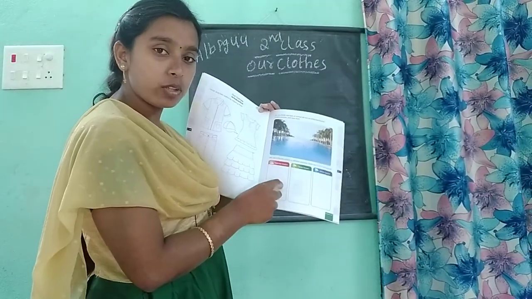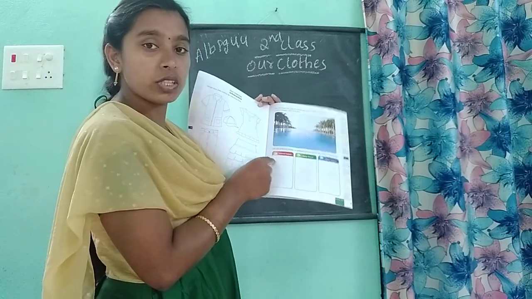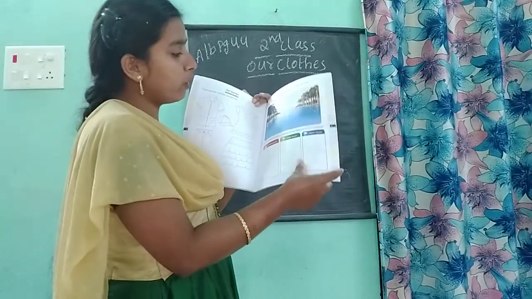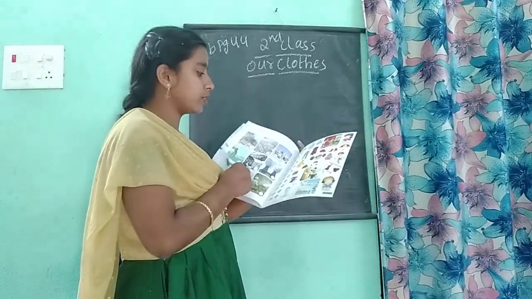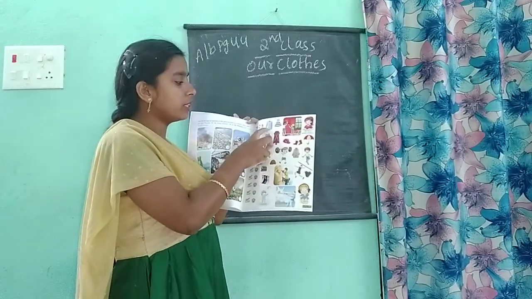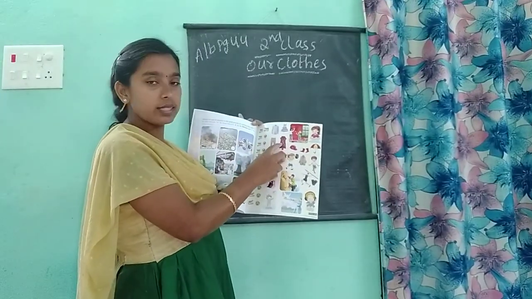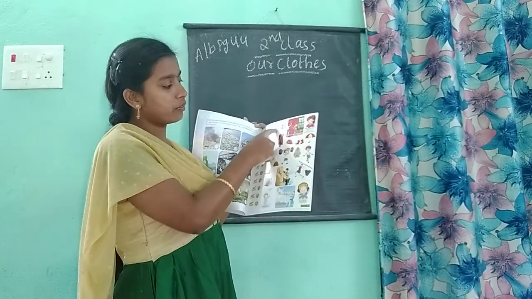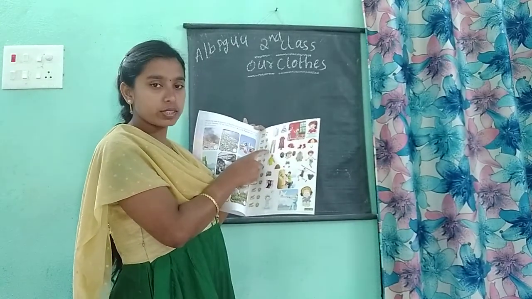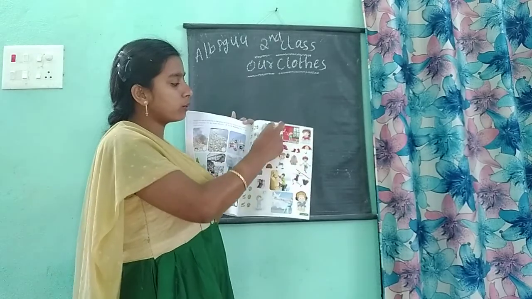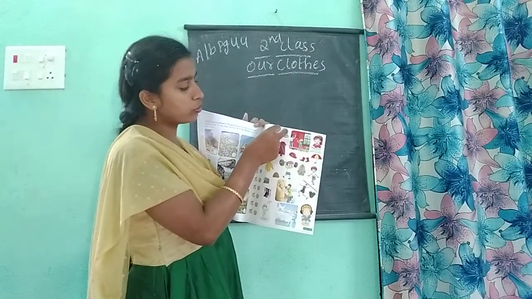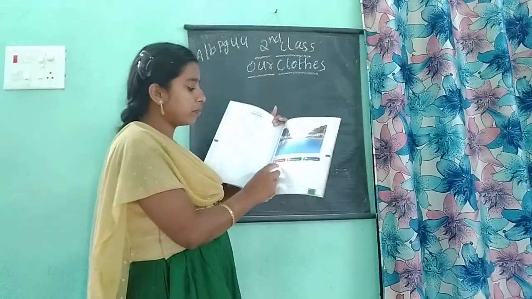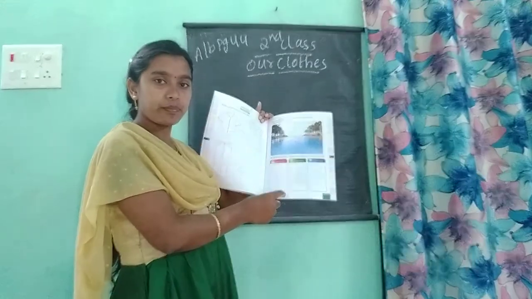Summer season, which type of clothes will we wear? We will wear light color clothes and cotton clothes. So where are the cotton clothes in this last picture? This shirt, pant, skirt, this Punjabi dress, all these four are the cotton clothes. Remove these stickers from here and paste them here in the summer season.